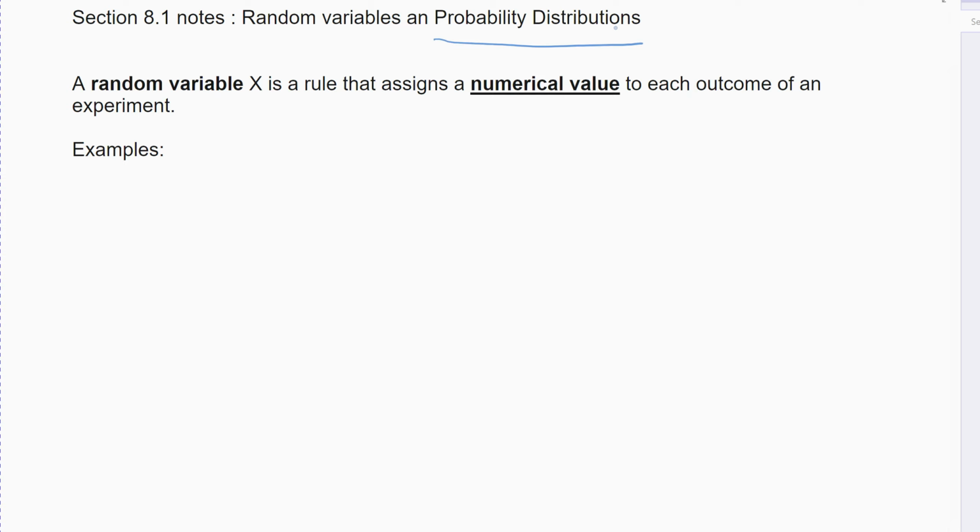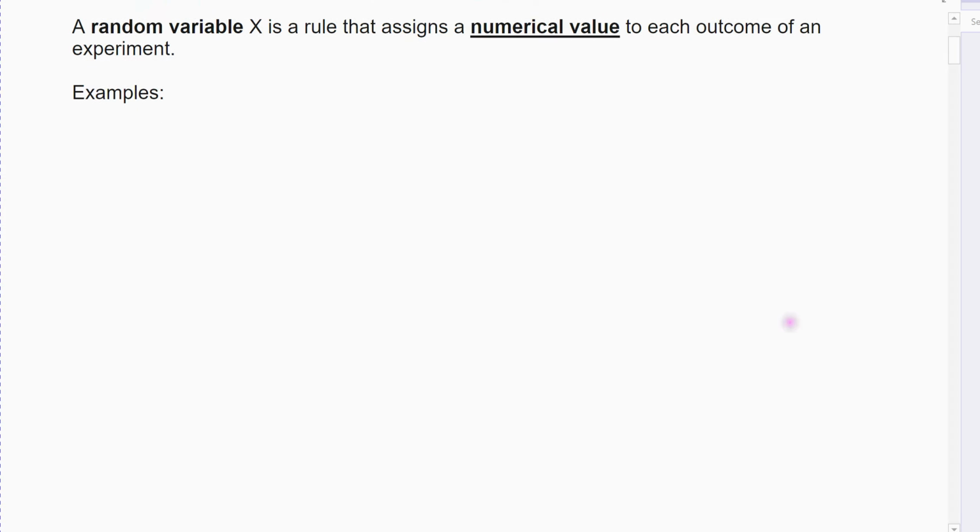Right, so the first sort of new terminology, kind of, is what we're going to call the random variable. And we're going to assign it x because that's what we do in mathematics. We tend to assign unknowns or things we're looking at as x's, right? And so the random variable x is a rule that assigns a number, alright, so it has to be a number, unlike when we did before where I could look at heads and tails and write out H for heads, T for tails.